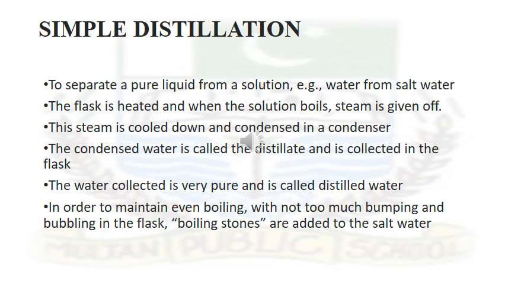Water vaporizes, rises and enters the condenser. In the condenser, water vapor is cooled. The vapor condenses and changes back into pure water. That pure water is known as distillate. The distillate or the pure water is then collected in the receiver. A conical flask is basically used as a receiver that receives the distillate or pure water.